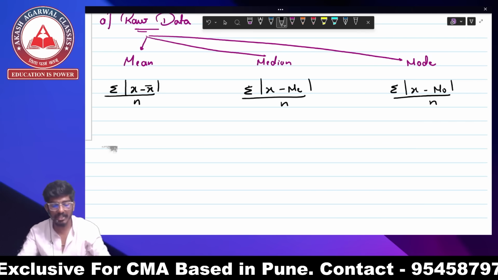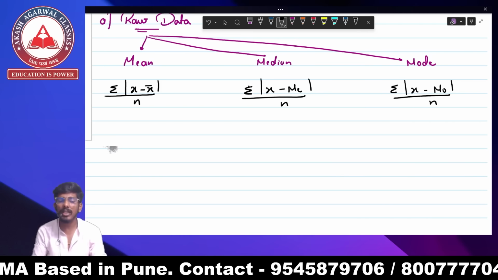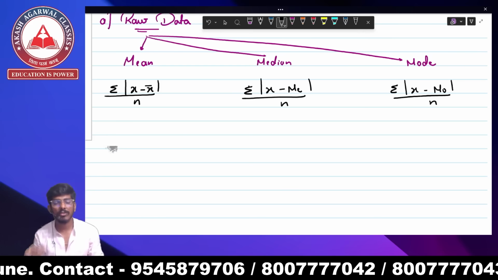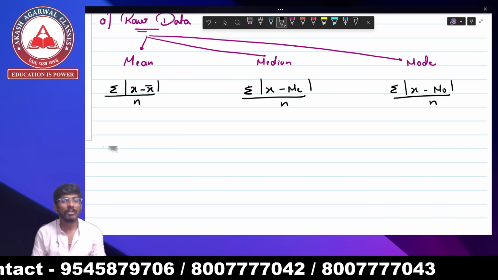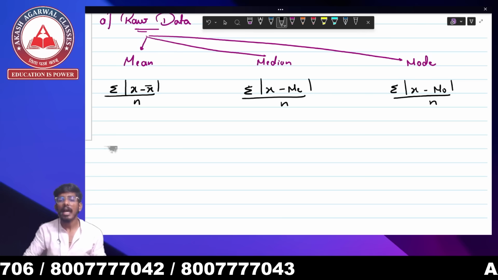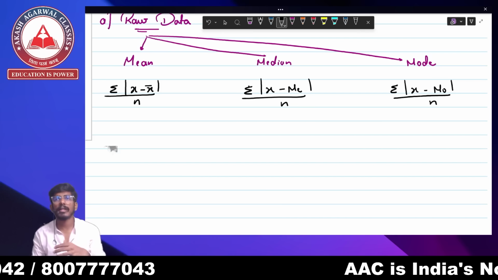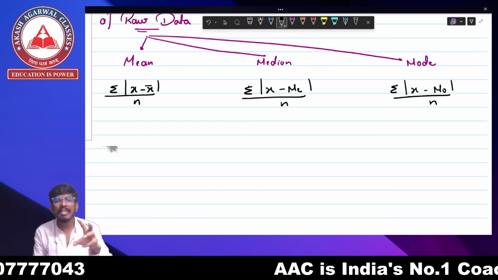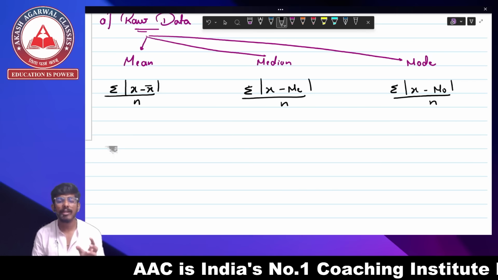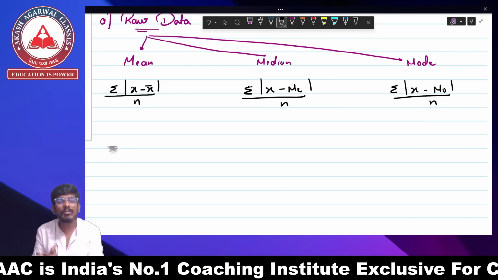So first, let's try and understand. Mean deviation can be found from mean. We need mean to find mean deviation, right? There are three types of mean. One is mean, the other is median, and third is mode. So we will find mean deviation from mean, mean deviation from median, and mean deviation from mode. In mathematical terms, we say mean deviation about mean, mean deviation about median, mean deviation about mode. Okay.